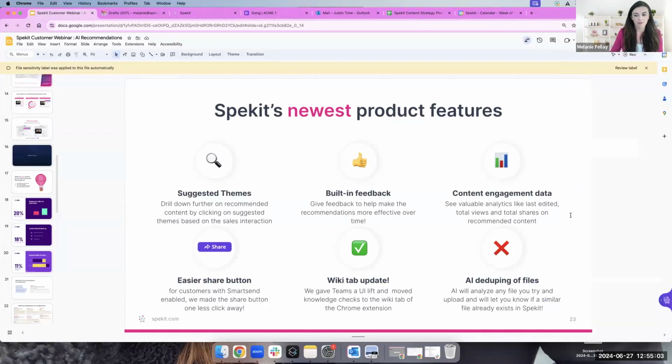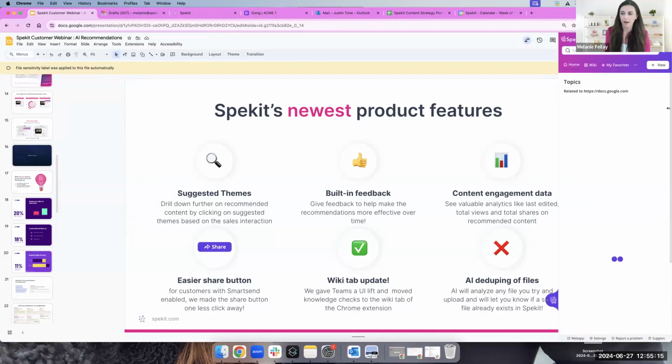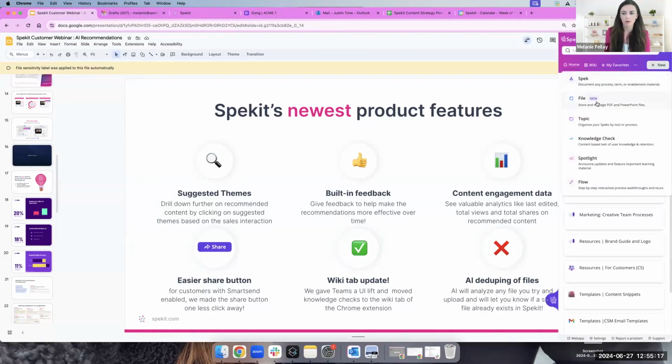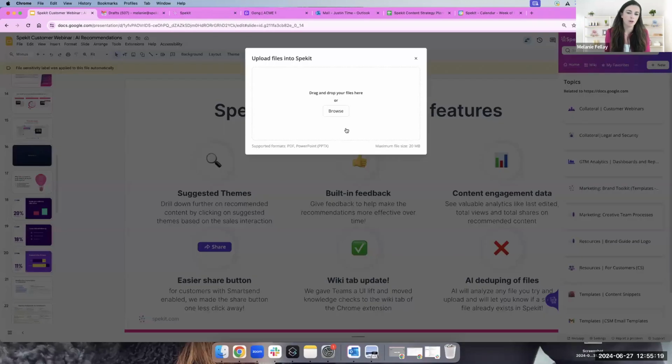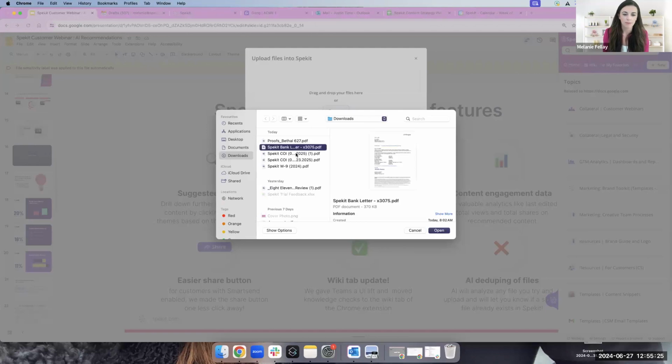And if you haven't tried it yet, we added deduping. We're using AI so that if you're trying to add a PDF or a deck in Spekit that already exists in Spekit or is very, very similar, when you go to upload that file, which I'll show you right here, when you click file and upload, if you upload a file that already exists, you're actually going to get an error. Let me pull one up as an example.